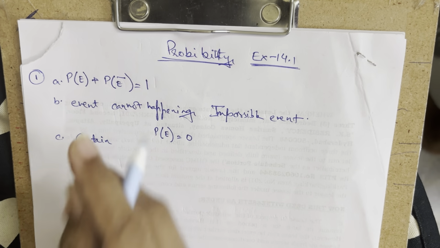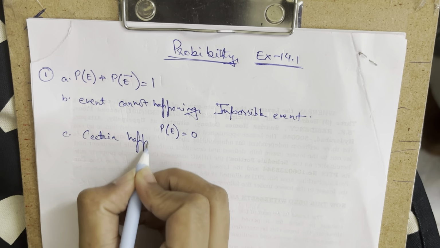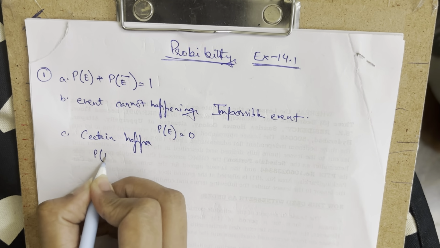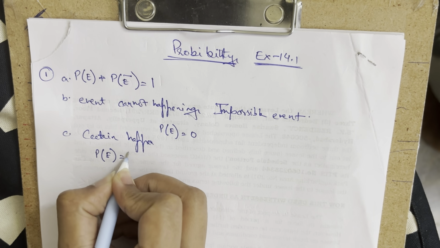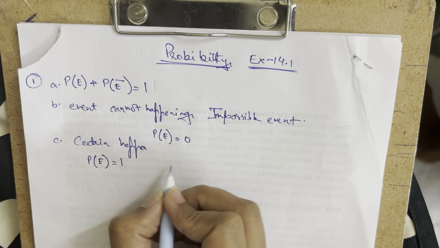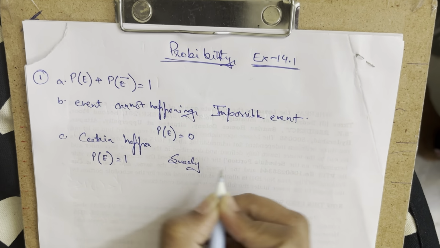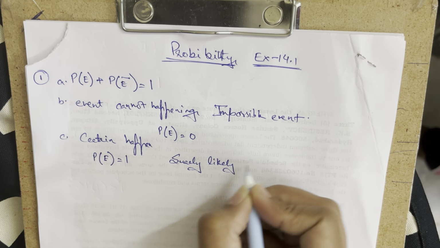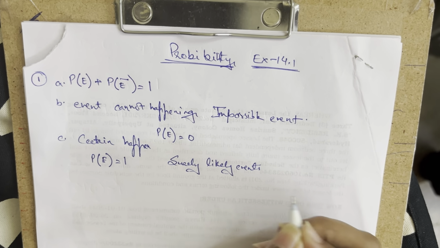The next one is the probability of an event that is certain to happen. Certain to happen means compulsorily it is going to happen. What is that probability going to be? The probability of the event is going to be 1. Certainly it's happening tomorrow, so it is going to be 1. Such events are called sure events.